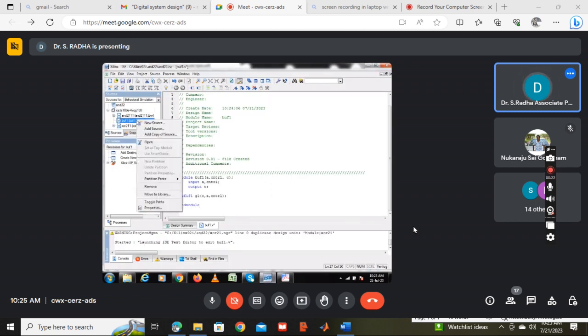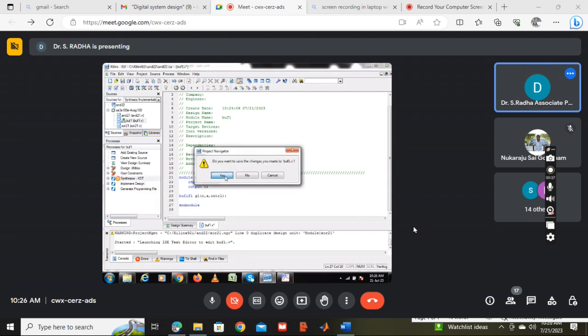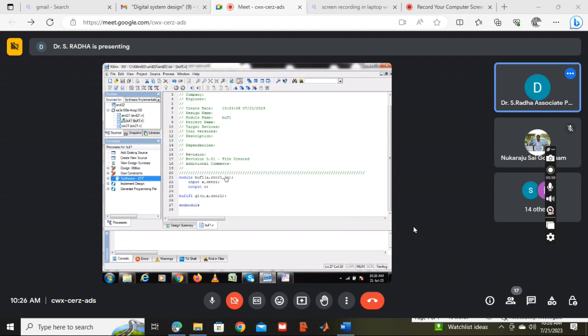I will make it as the top module. I have to change it in the synthesis mode. Then buffer I will make as top module. Then I will do synthesis. Now I am changing this to behavior model.